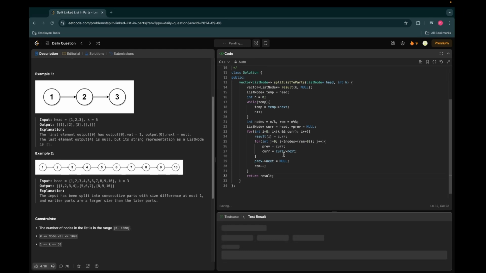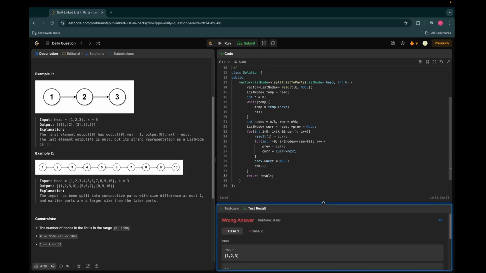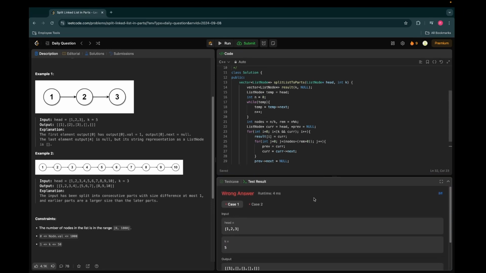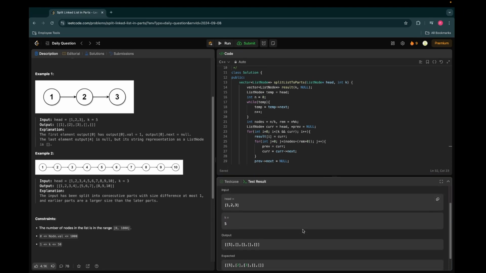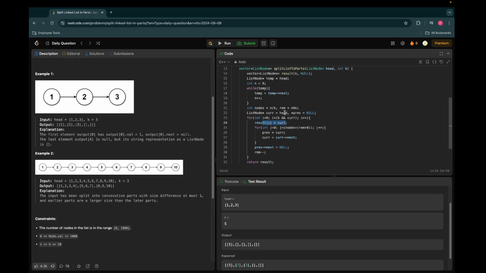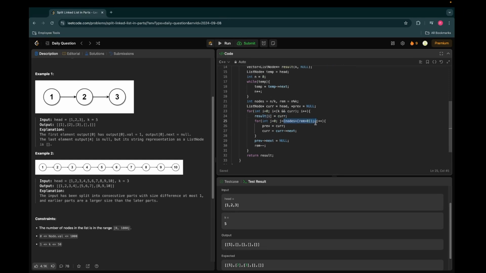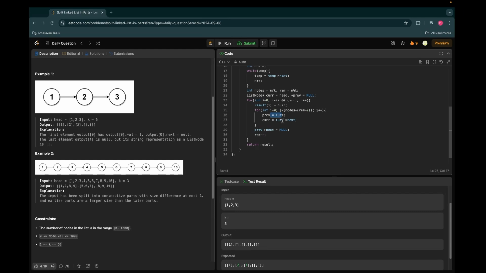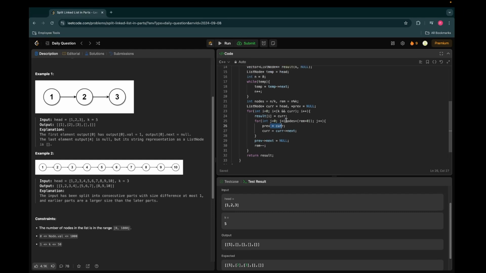Okay, so let's try to run this now. What mistake I have made is, result i stores current, right? And then previous stores current, then current stores current next, right?